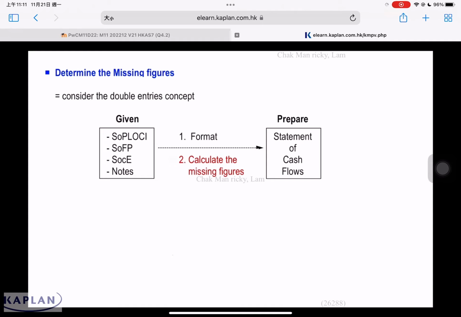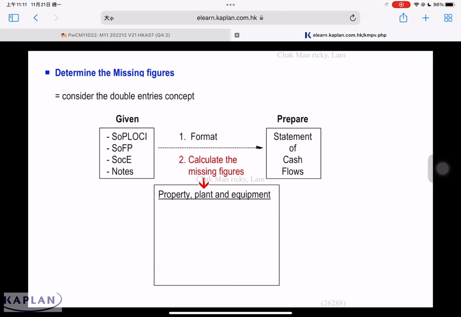The best example is to look at PP. When we calculate the missing figure for PP, first we need to know the opening balance. For example, at the start, we have an opening balance of 50. At the year end, we have a closing figure of 70. The opening and closing figures are from the statement of financial position. When the question wants us to prepare the statement of cash flow, the information given to us, the statement of profit and loss, statement of financial position, statement of changes in equity, and the notes, there are only 2 types of information.